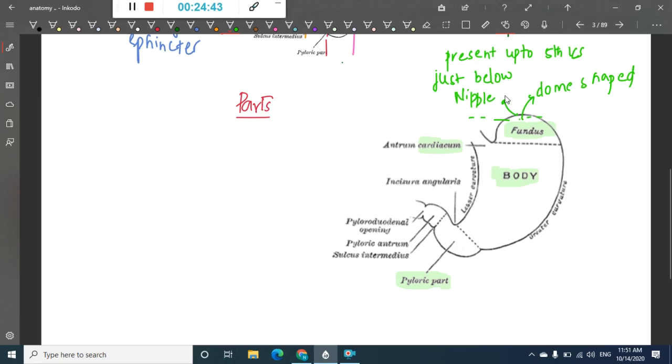This fundus is generally distended with gas and air, which is clearly seen as a translucent shadow under the left dome of the diaphragm. The space associated with the stomach is called Traube's space. I'll explain it in a minute. Then we have the body of the stomach, the major part of the stomach between the fundus and the pyloric end. It can be distended along the greater curvature.